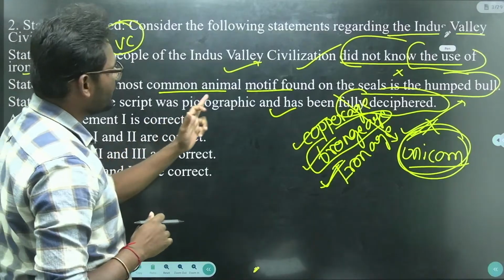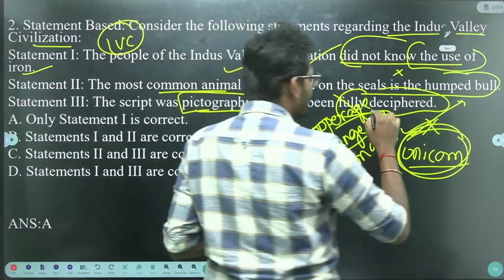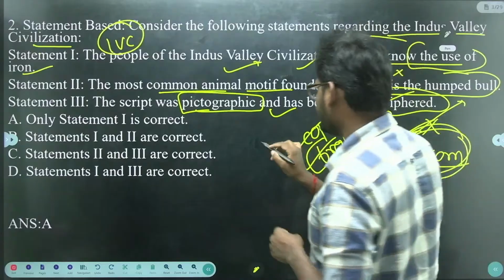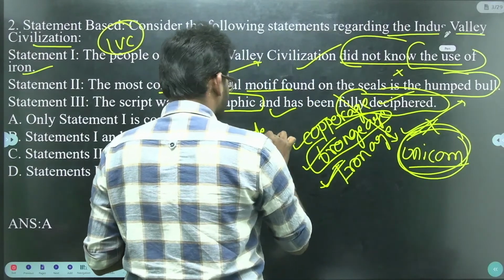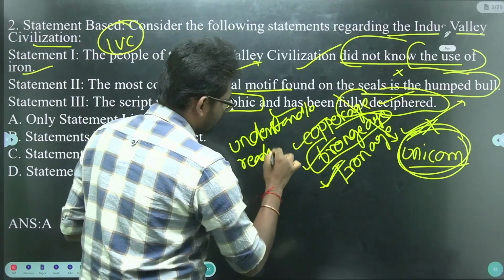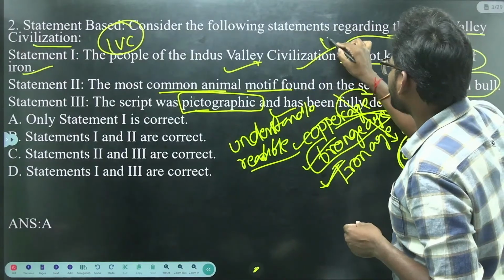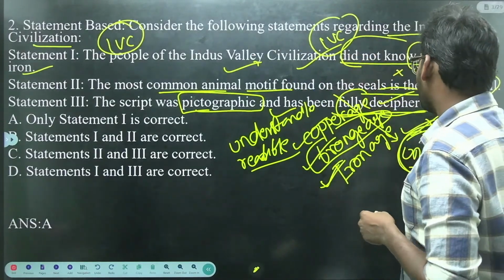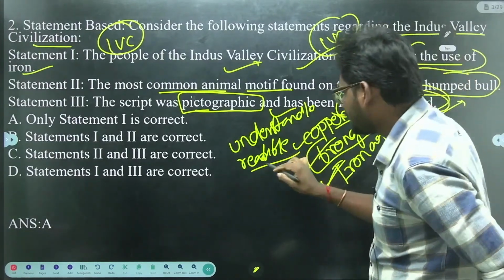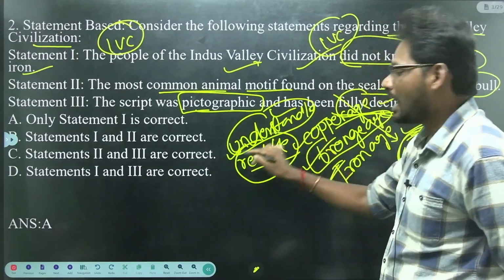Next, statement 3: the script was pictographic and has been fully deciphered. What is the meaning of deciphered? It means understandable or readable. But the IVC script is undeciphered, which means it is not understandable and not readable.